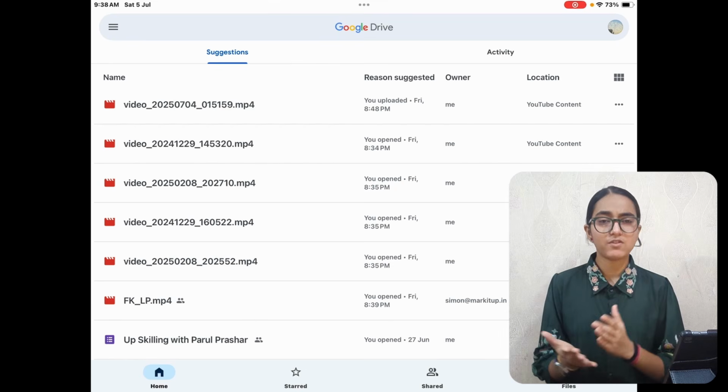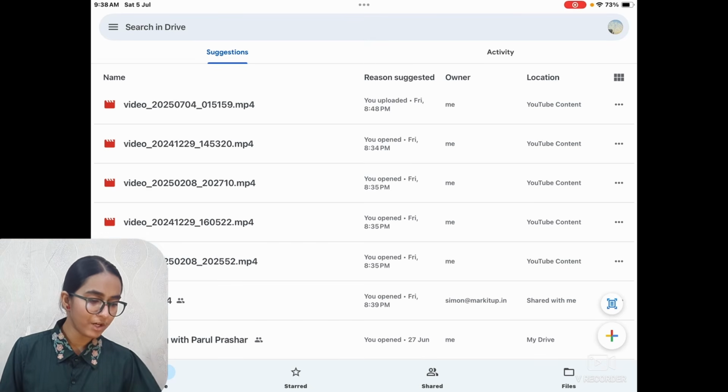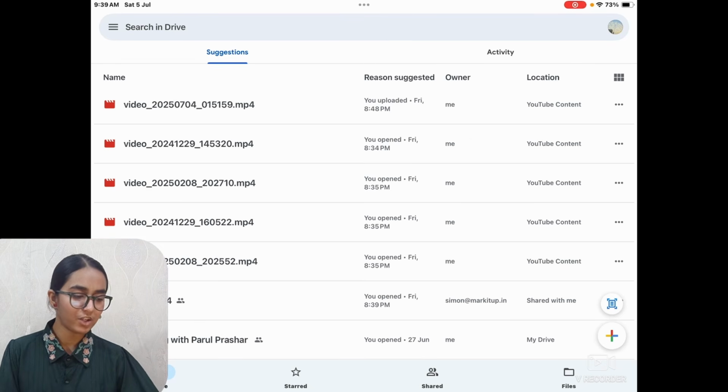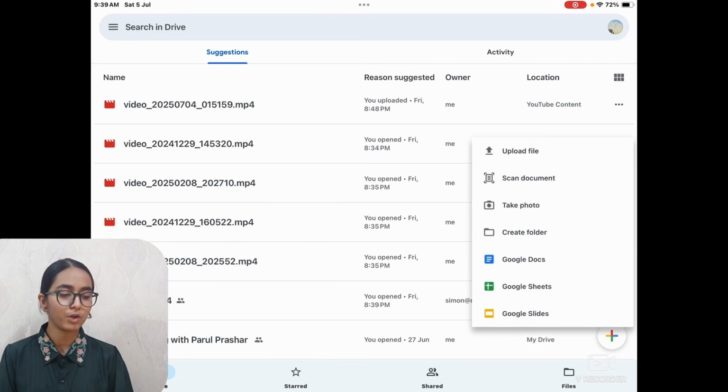You all have Google Drives in your mobile phones. If you are using it, you already know. If you don't, then try opening Google Drives and sign in into it. You will see an empty drive because you haven't pushed anything there. When you will go at this point, you can see this plus button at the right corner. Click on this button and it will show you what you want to upload.